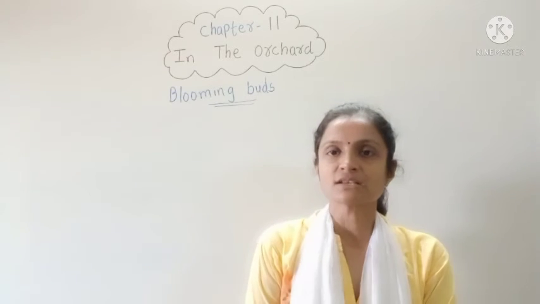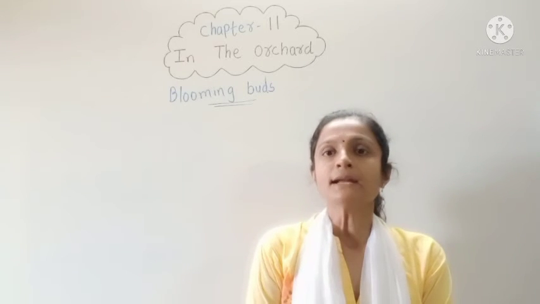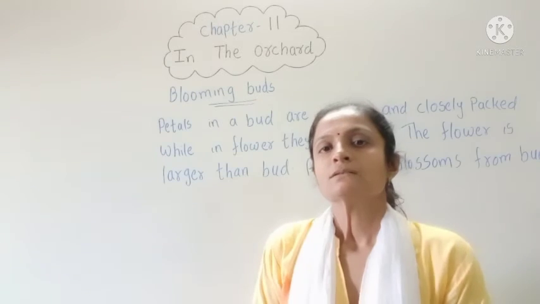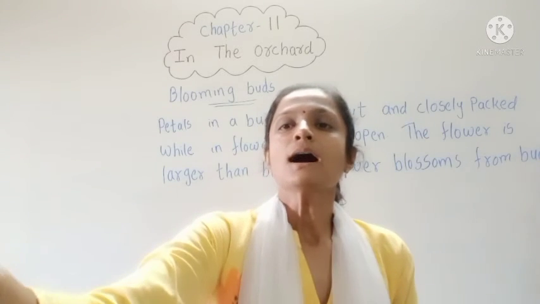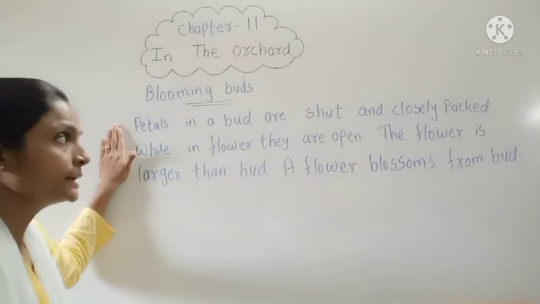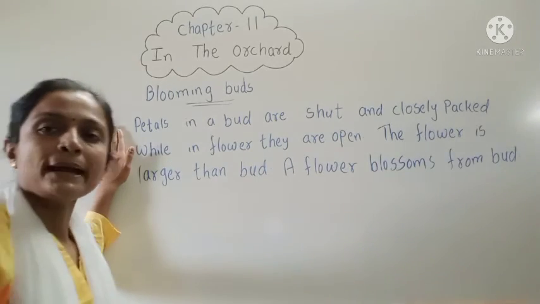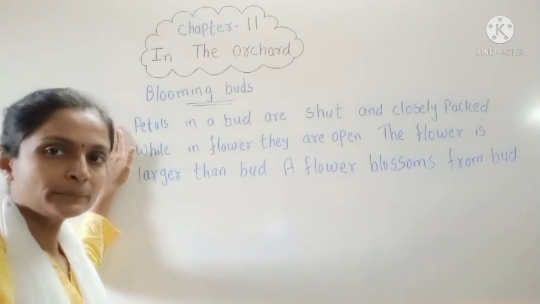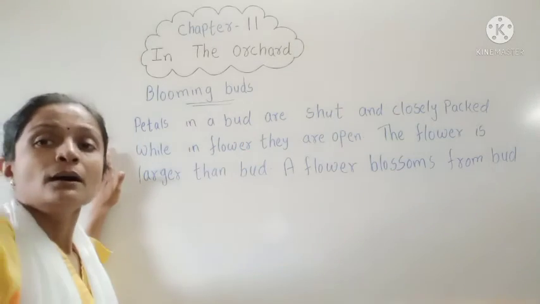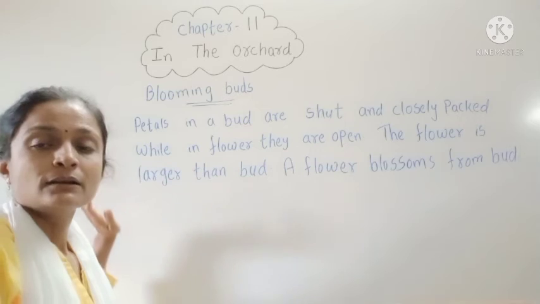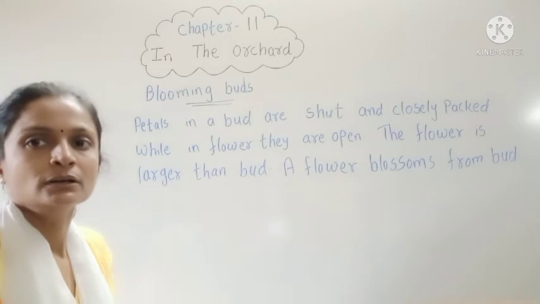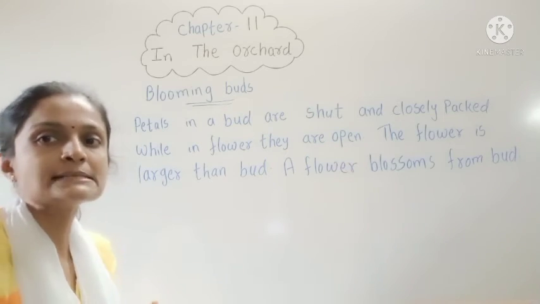Okay, here is a question. What difference do you find between a flower and a bud? Let us see the answer. Petals in a bud are shut and closely packed. Petals means pattiyan. In a bud we cannot see the petals. Why? Because they are covered with a green leafy structure. So that's why we cannot see petals in a bud.